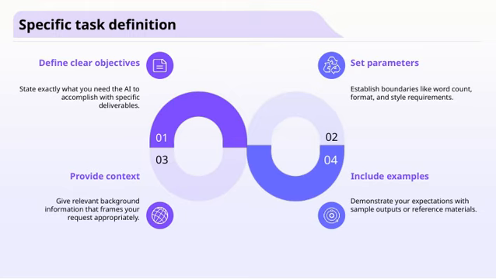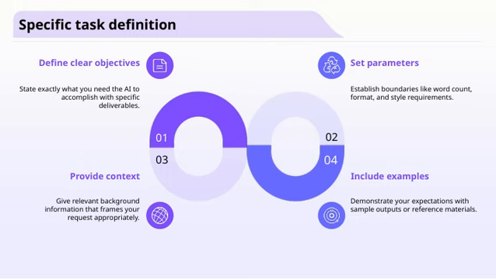Setting parameters is also crucial. This involves establishing boundaries like how long the response should be, what format it needs to follow, or any particular style you prefer. These guidelines help tailor the output to fit your purpose perfectly. And don't forget to include examples. Showing the AI sample outputs or reference materials gives it a clear idea of what you're expecting. It's like giving it a template to follow, which makes the results more accurate and aligned with your vision. By being thorough and specific at this stage, you set the foundation for successful AI collaboration and more effective results across your projects.